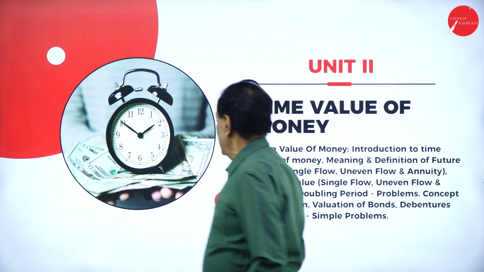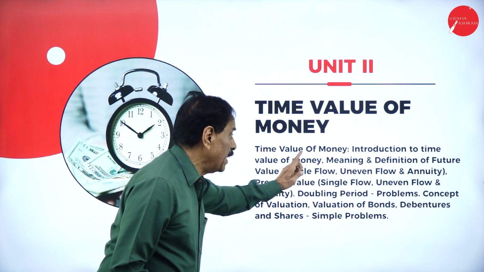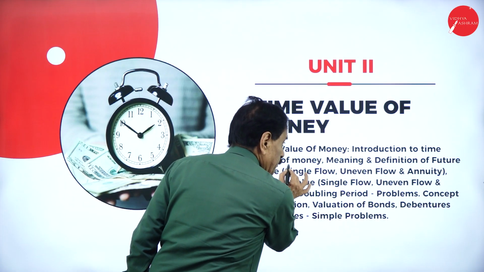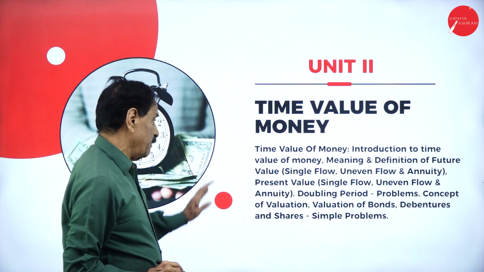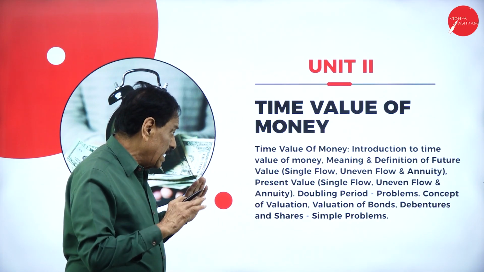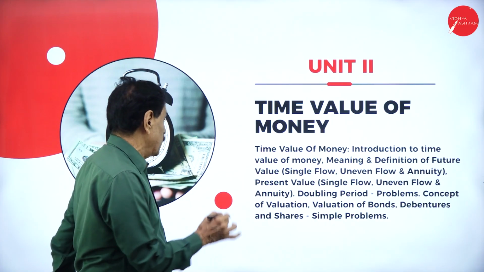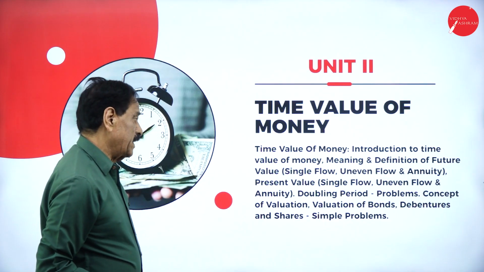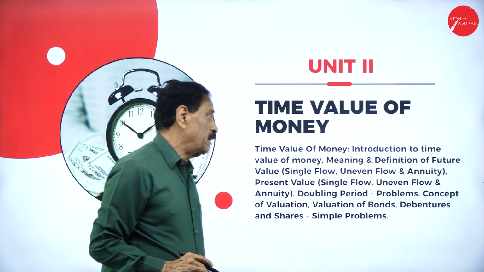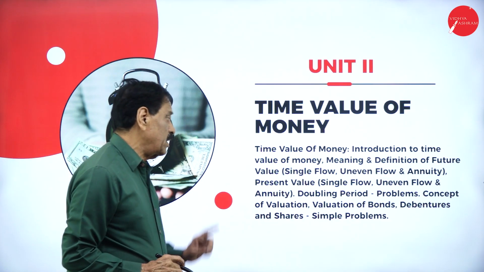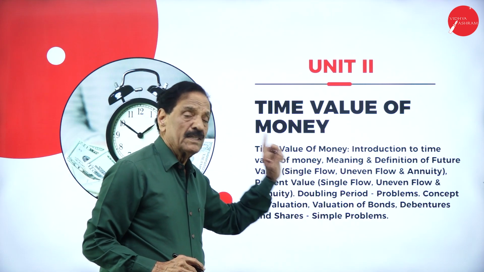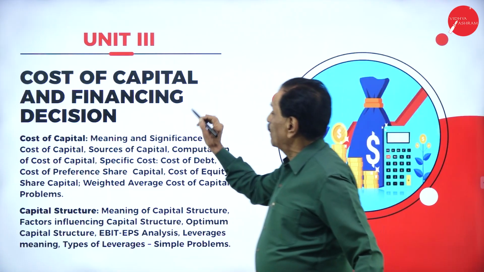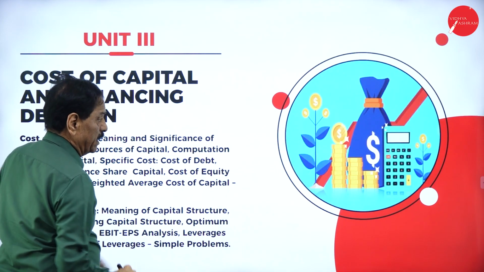Now, second one, time value of money. Introduction to time value of money, meaning of time value of money and definition, and future value: single flow, uneven flow and annuity. Present value: single flow, uneven flow and annuity, doubling period, problems, concepts of valuation, valuation of bonds, debentures and share, simple problems only.